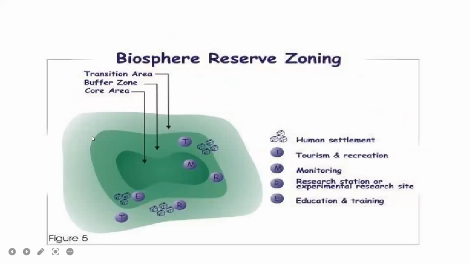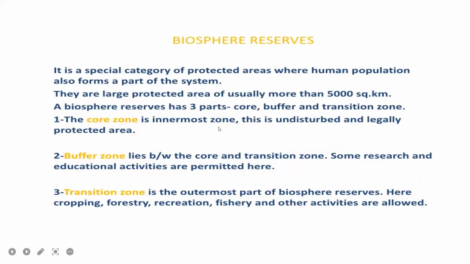So this one is the biosphere reserve. So it is mainly at 5,000 square kilometers. Okay. So this central one is the core region. So this is the buffer zone. And this one is the transition zone. So in core area, here there are no activities, not allowed. So here is completely protected area. Core zone is innermost zone, and this is undisturbed and legally protected area.